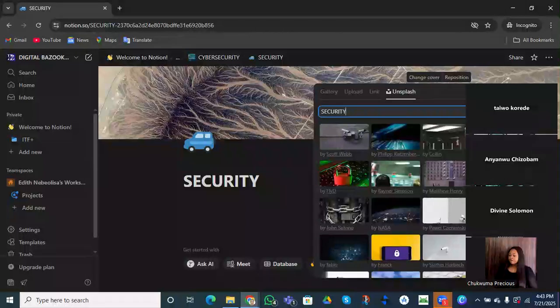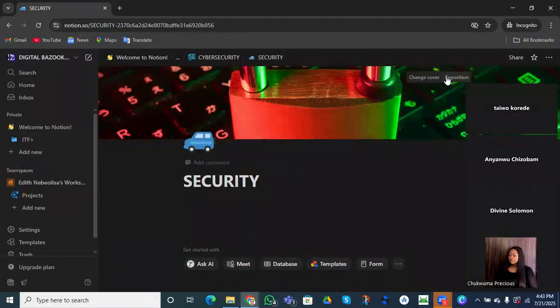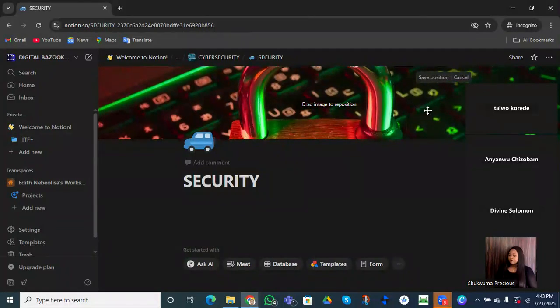Which one are we going to take? Do we have something like a key here? Like this is better. So let's just select this. Right, this is okay. So we can actually reposition, right? To show this is all about security. Do you understand? So first, we are able to create four pages and we created a folder, right?